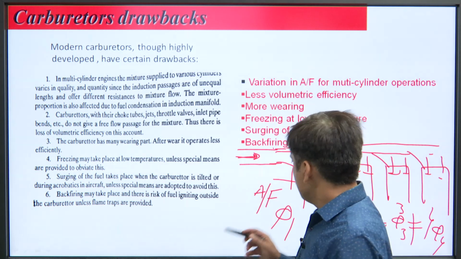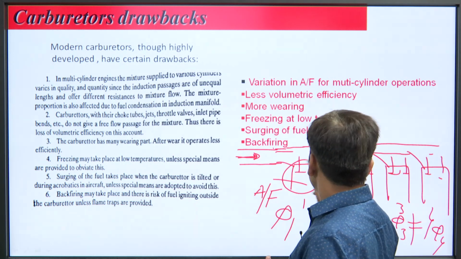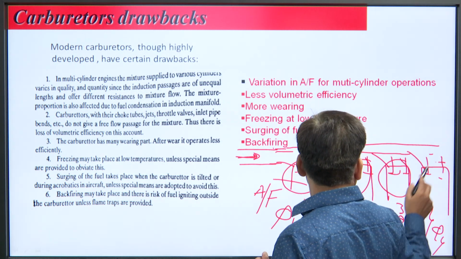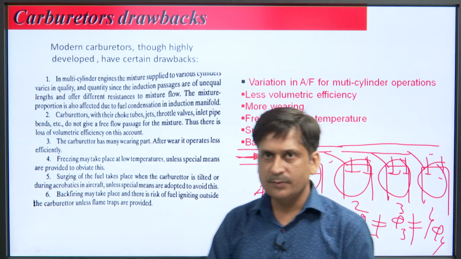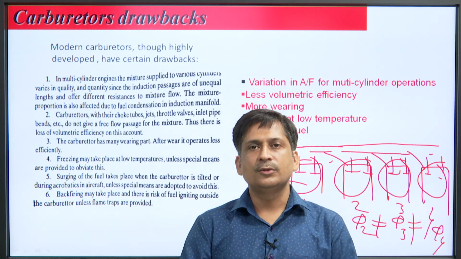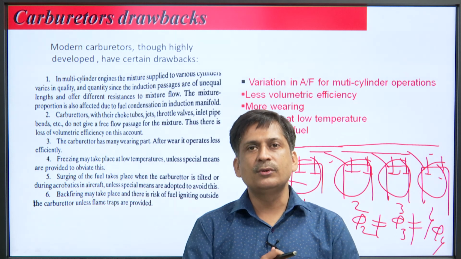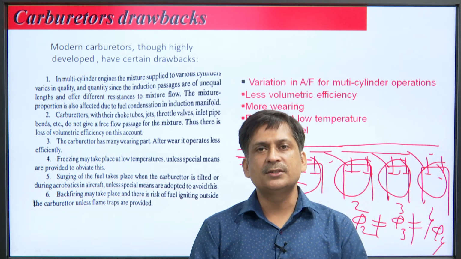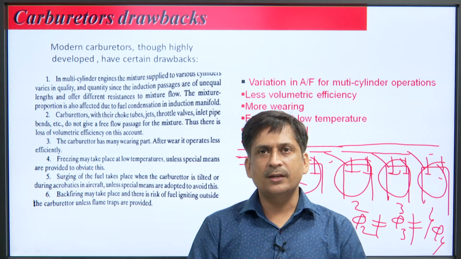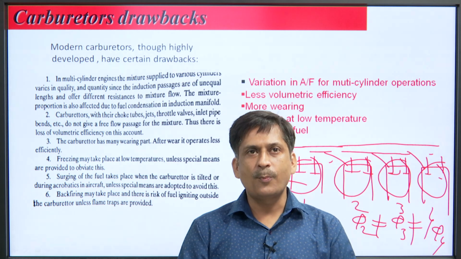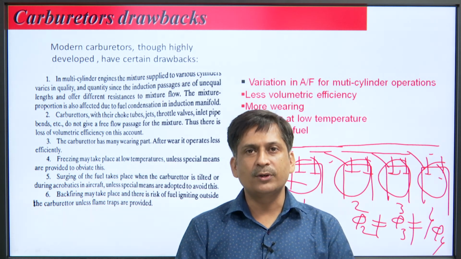You can supply the correct mixture, but to the cylinders which are away from the carburetor, because of the geometry and the restrictions during the flow, the air fuel ratio for the same operating condition varies. So, variation in air fuel ratio for multi cylinder operation is the biggest drawback of the carburetor.